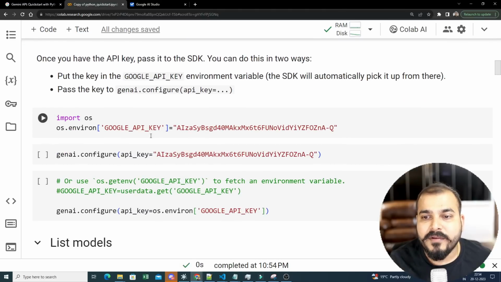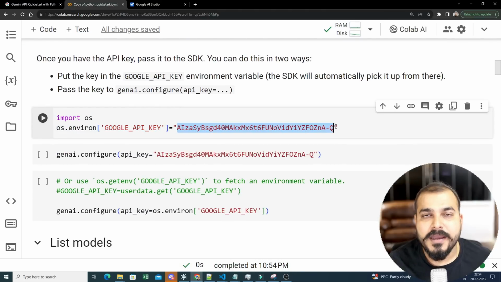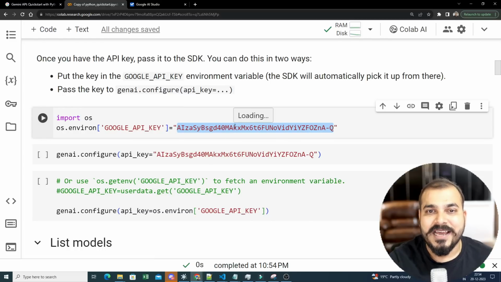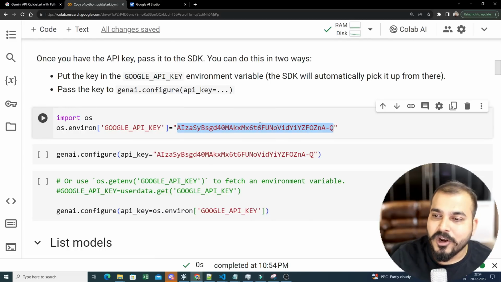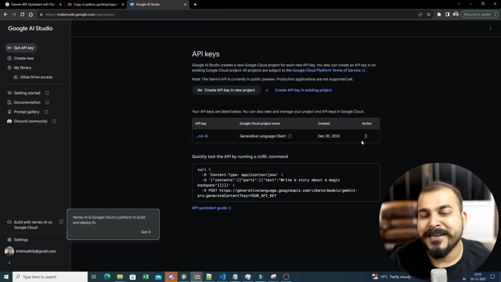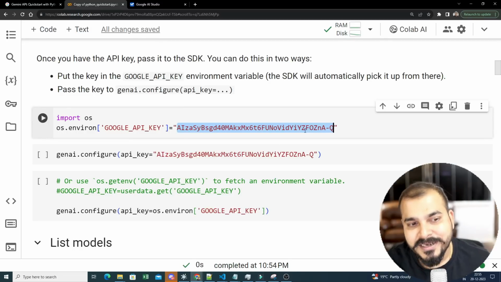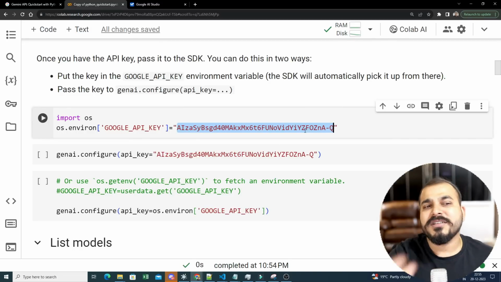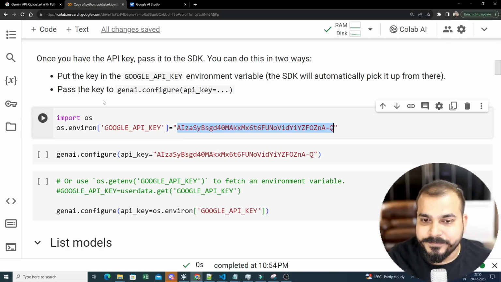And here, I have written the API key. Don't worry that this API key is not right. I have already executed and stored that particular API key. When I share this notebook with you, you'll not be able to see this API key, and by then I may have also deleted it. So don't use this, do it with your own, because it is completely free. You can hit 60 queries.